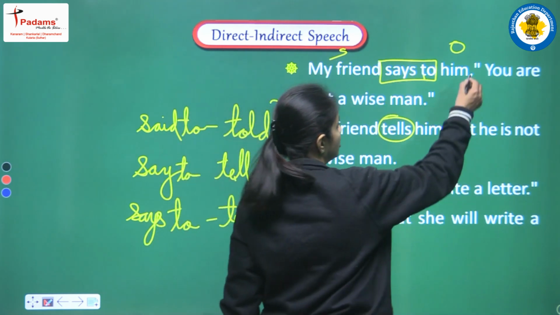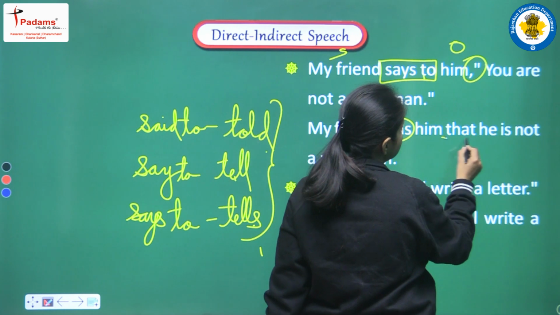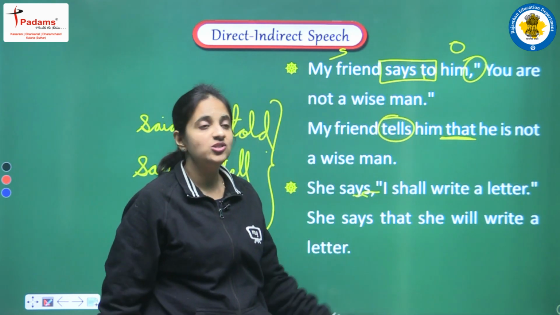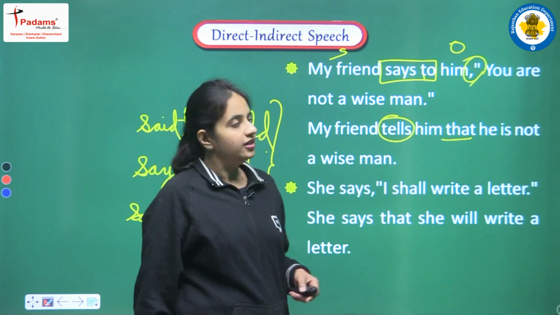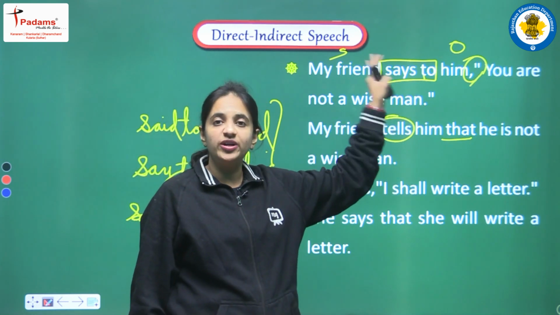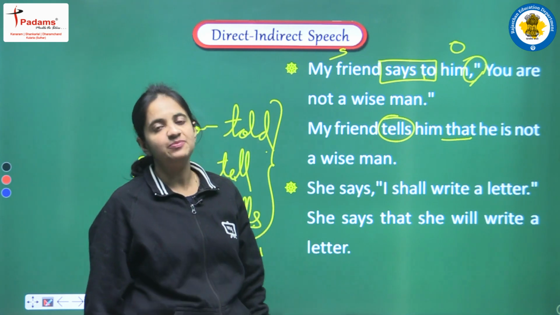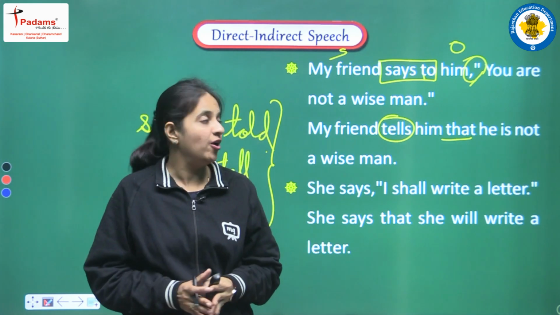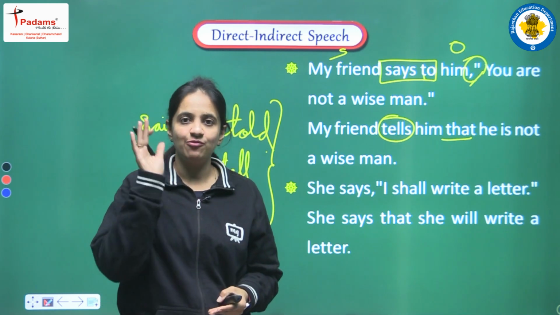Now we are coming to the commas. We are removing the commas and we are adding one conjunction, because this is the assertive sentence, so our conjunction will be that. So now we are coming to the reported speech. In the reported speech we have to do changes related to tenses and related to pronouns. But students, here be very careful.